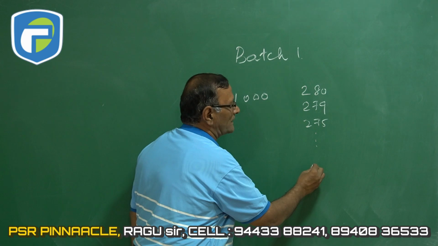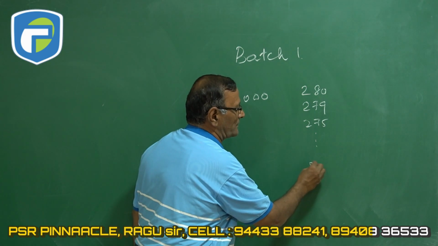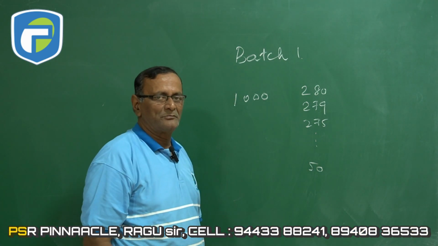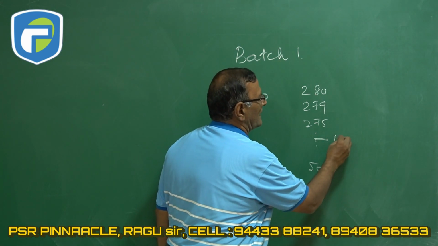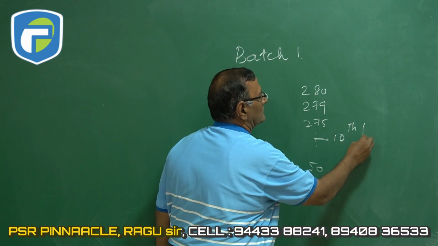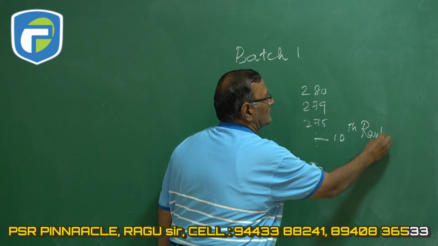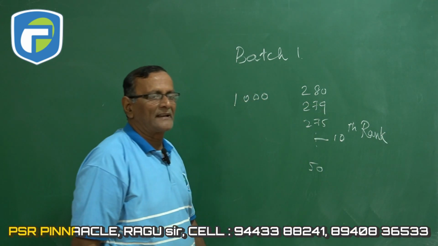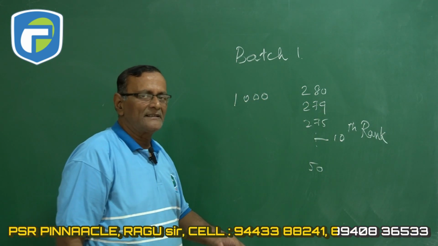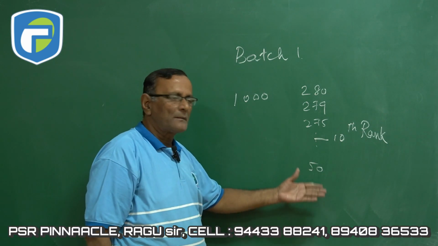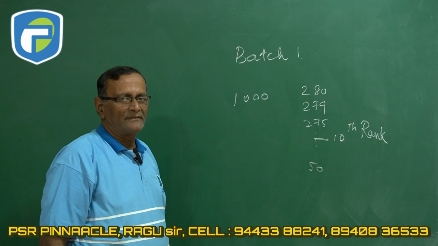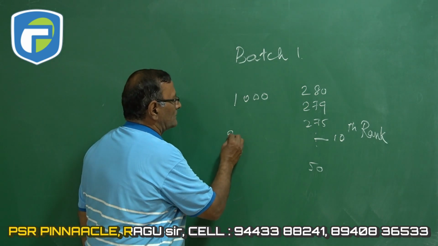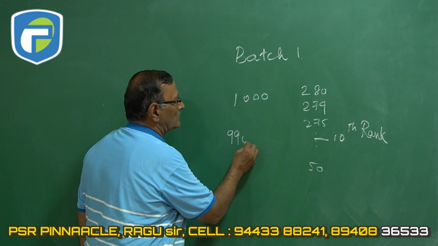Let us even assume that the last student gets say 50 marks. It's a random allocation of marks. Suppose now we take the 10th rank student, right? Any student who has got the 10th rank. Percentile, how do you understand, is the number of persons below you. In this case, if you have got the 10th rank, it will be number of persons below you including you